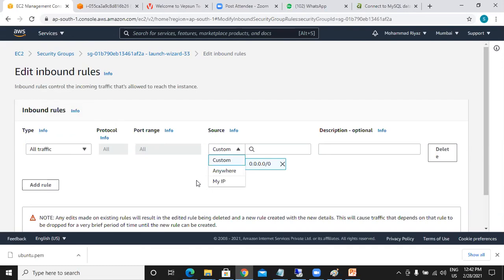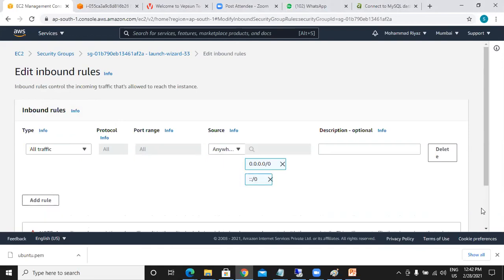Maybe this is the reason it is not connecting. Probably now it should connect.